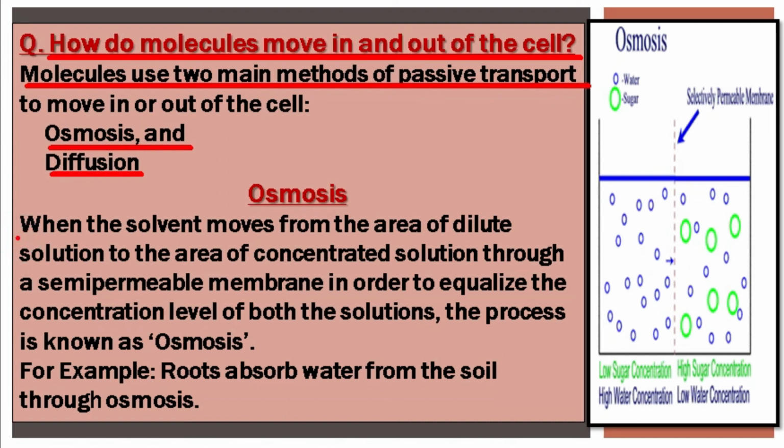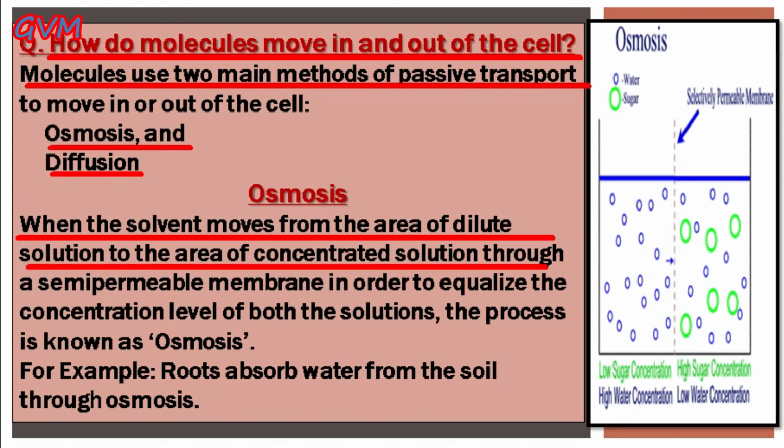Students, the osmosis process happens when the solvent, means the medium in which the solute dissolves, moves from the area of dilute solution to the area of concentrated solution through a semi-permeable membrane. And why does it do so? In order to equalize the concentration level of both the solutions.